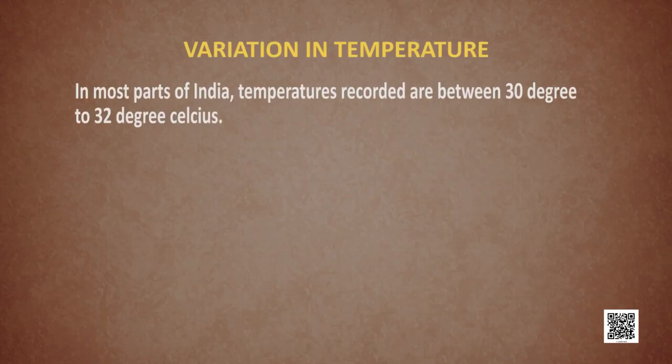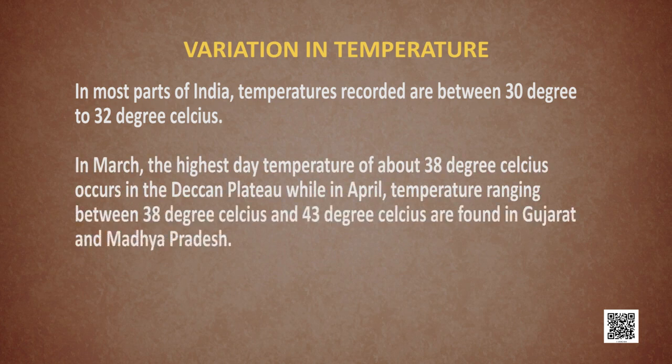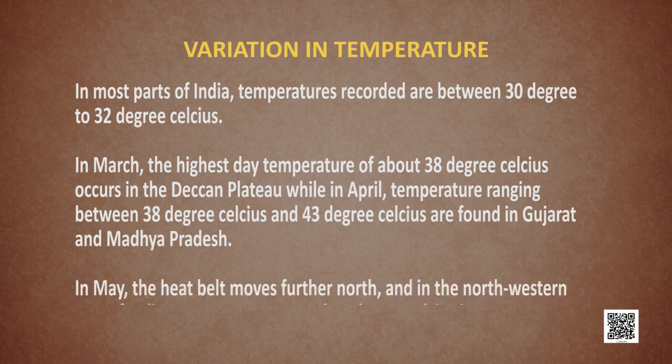All of you know the temperatures are really high during the summer months. With the apparent northward movement of the sun towards the Tropic of Cancer in March, the temperature starts rising in northern India. April, May, June are the hottest months in India in the northern parts. In most part of India, the temperature recorded are between 30 to 32 degrees Celsius. In March, the highest day temperature is about 38 degrees Celsius over the Deccan Plateau. While in April, it is between 38 degrees to 43 degrees in Gujarat and Madhya Pradesh.